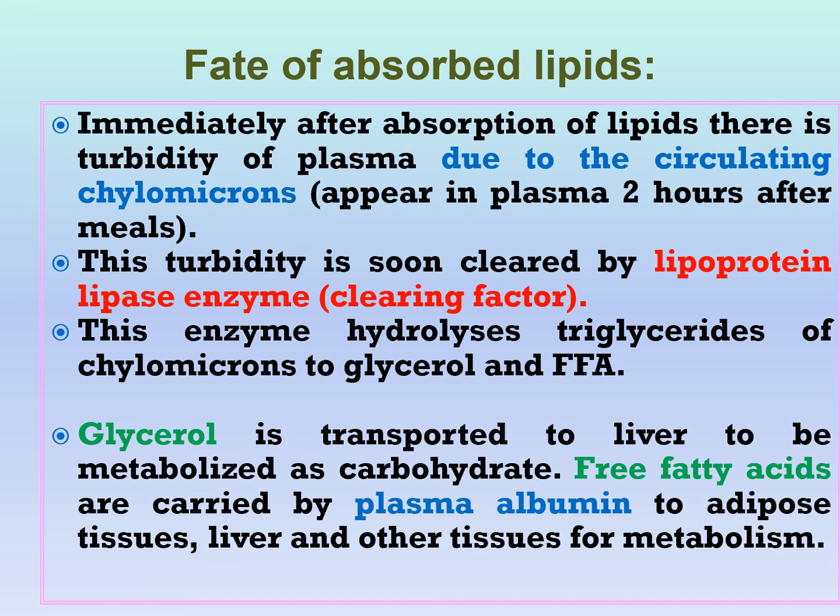This turbidity of the plasma appears 2 hours after a fatty meal. So this is due to circulating chylomicrons. This turbidity is soon cleared by an enzyme called lipoprotein lipase, which clears this turbidity. This enzyme clears the turbidity, so it's called clearing factor.